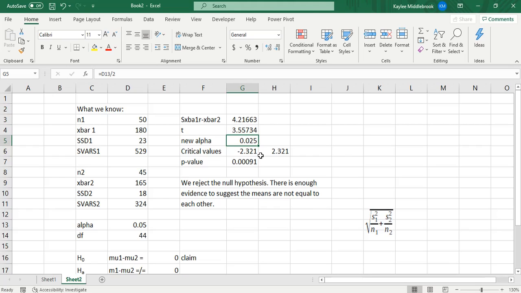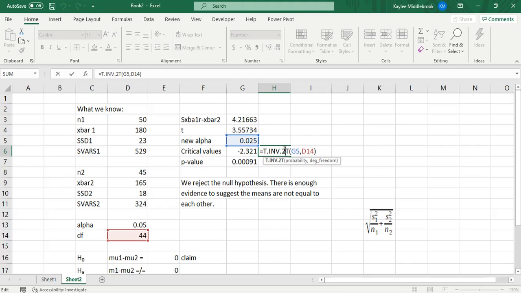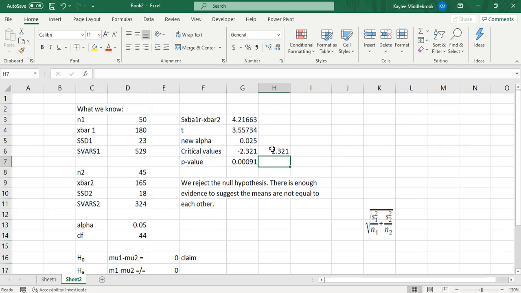The next thing we're going to do is find our critical values. To do that, we have to split our alpha in half for the two-tailed test. That will give us an alpha of 0.025. Then we'll plug that into our inverse t, so 0.025 and our degrees of freedom is 44. That will give us 2.321 and negative 2.321, with a p-value that I calculated of 0.0091.